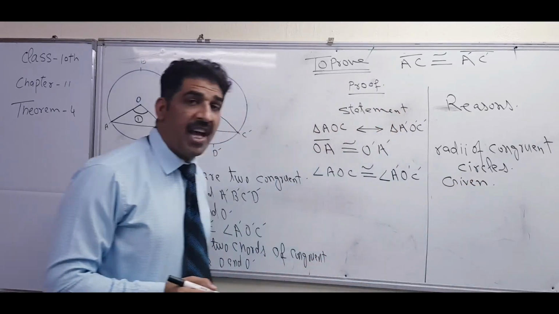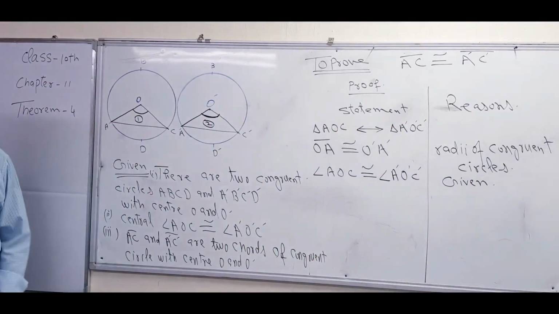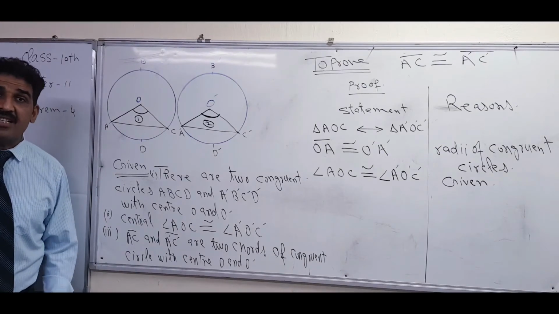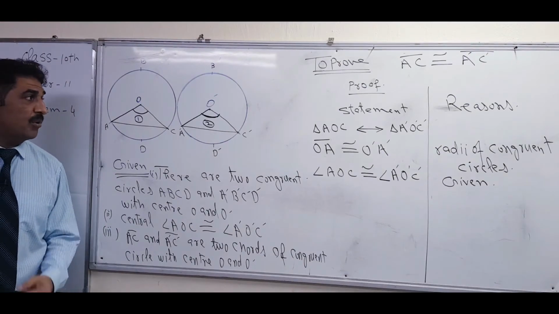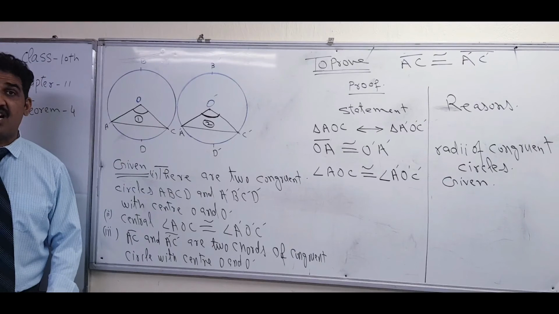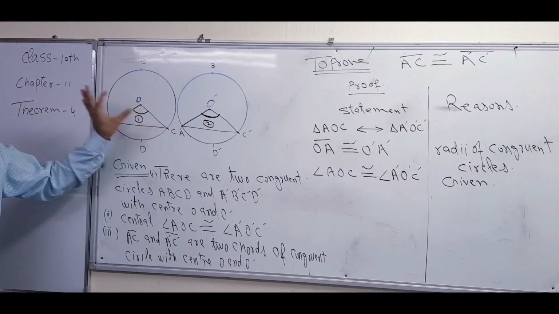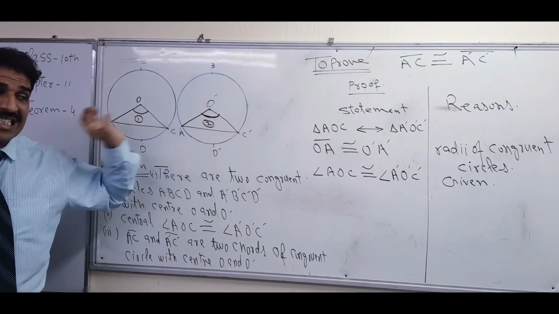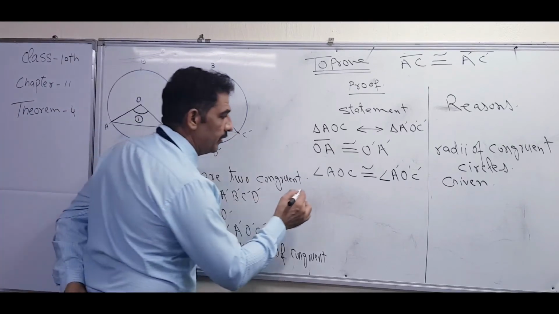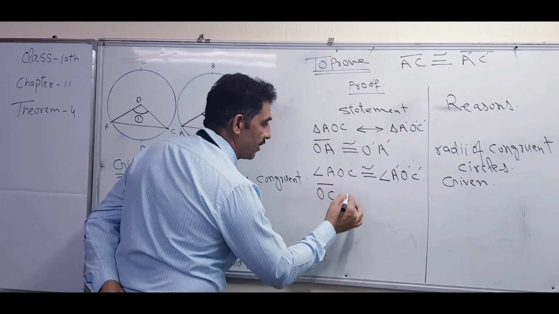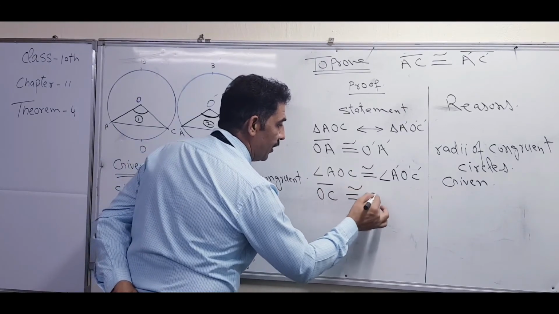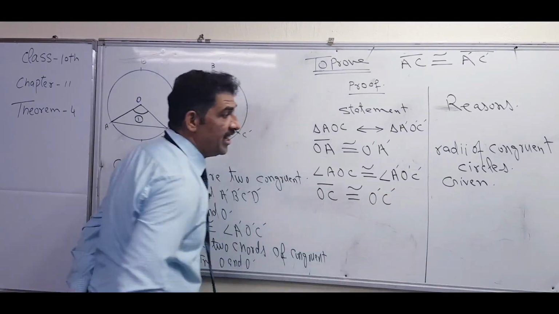2 components we have already made equal. So after that we need the third component. What is the third component in these 2 triangles which are congruent? Good, this one: OC is congruent to O dash C dash.